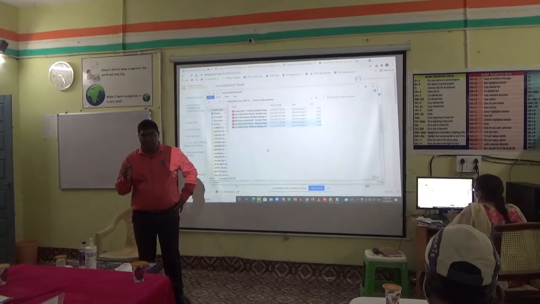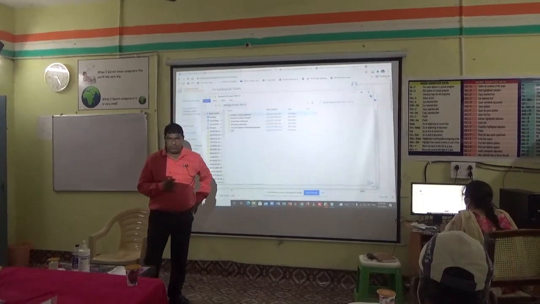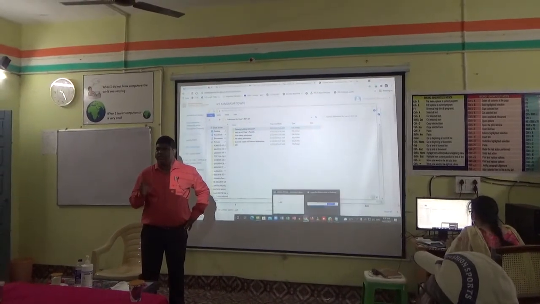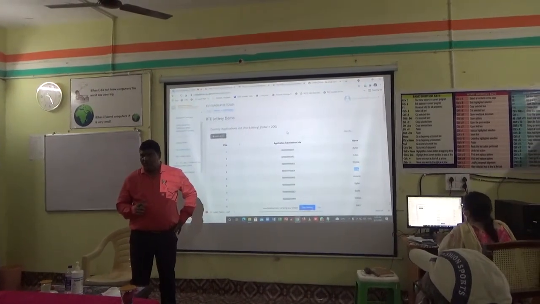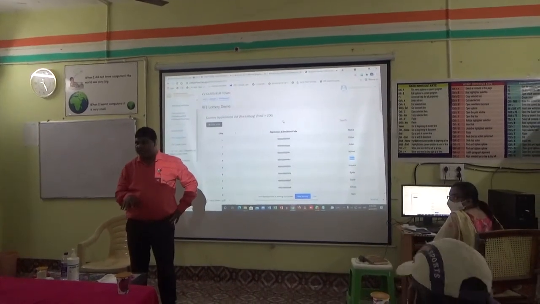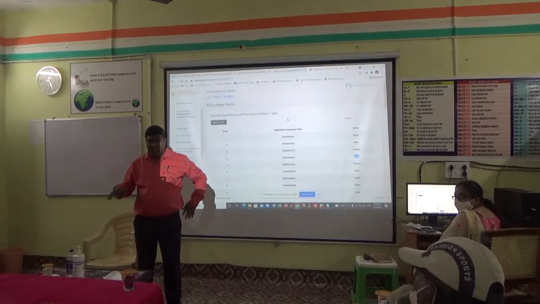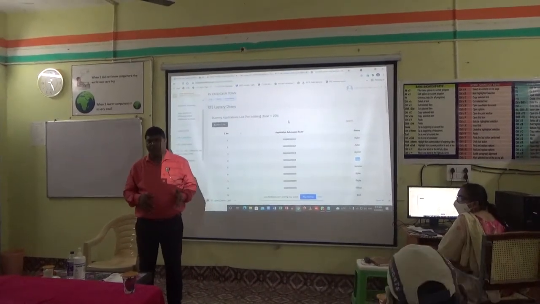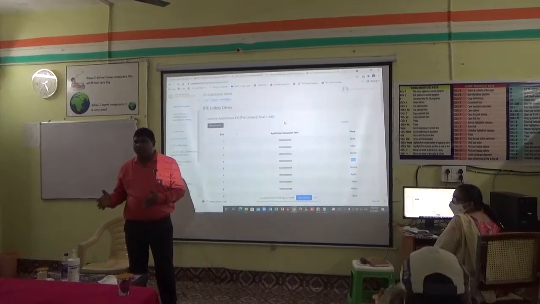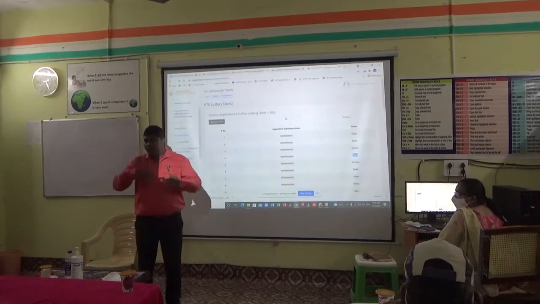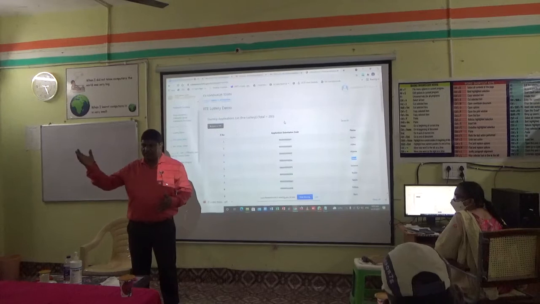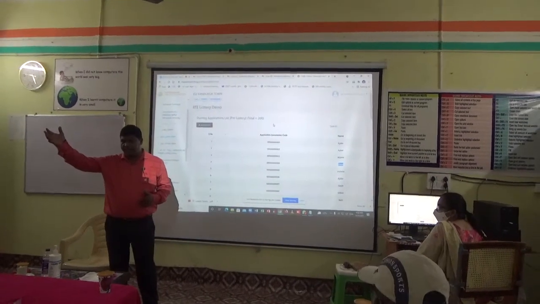So how many seats do we have in a single section school? Ours is a single section school, civil sector. Civil sector means the chairman is the collector. Civil sector means the sponsoring agency who has provided land to construct the building. State government people have sponsored, they have provided land, then the chairman will be the collector. The Vidyalaya Management Committee is a board of governors. Chairman is collector. Nominee chairman, he can nominate anybody. So he has nominated a sub-collector as nominee chairman.